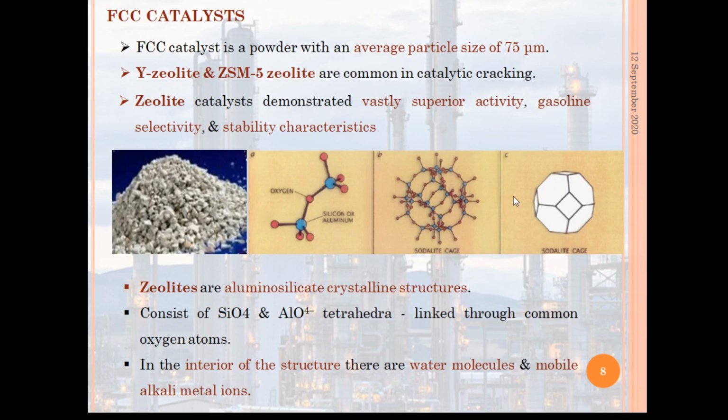So these are the structures of the zeolite, and this is a photo which is in powder form.